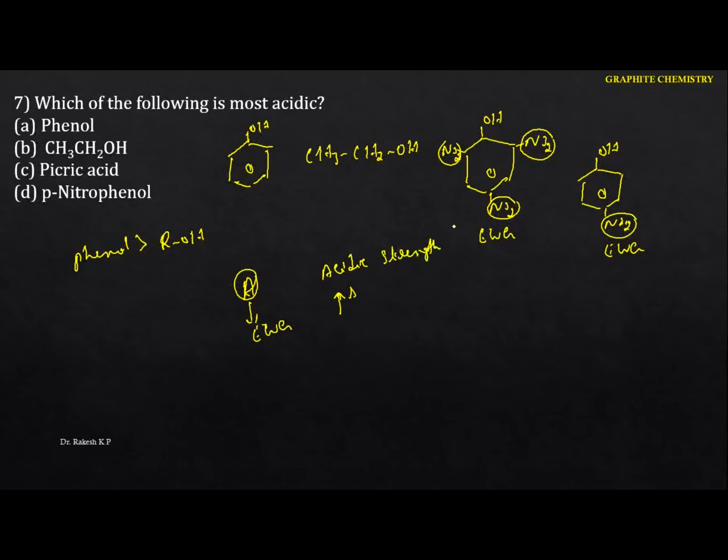Here also it is the same thing. When you have more electron withdrawing groups, the acidic strength goes on increasing. But in phenol we don't have any electron withdrawing group. Here we have 3 electron withdrawing groups, and here we have 1 electron withdrawing group. As you increase the electron withdrawing groups, the acidic strength goes on increasing. Hence in this case the option is C. Okay, so next one.